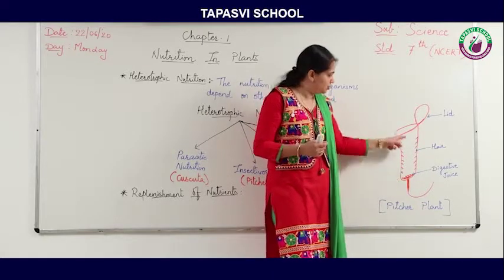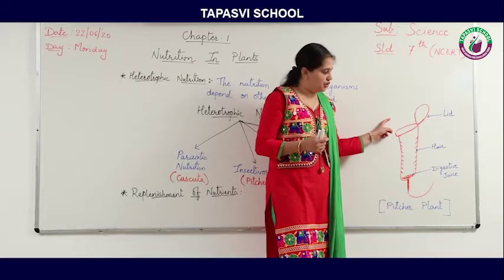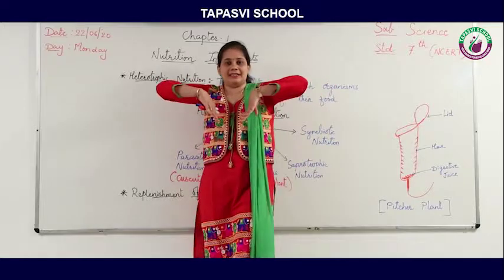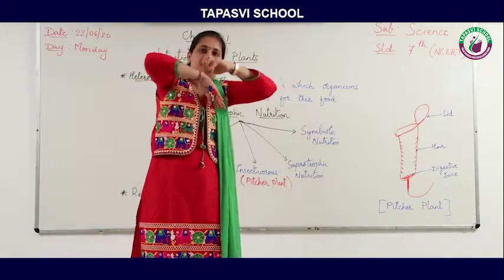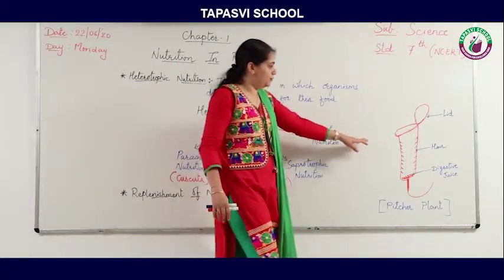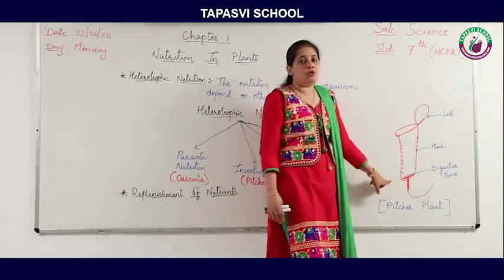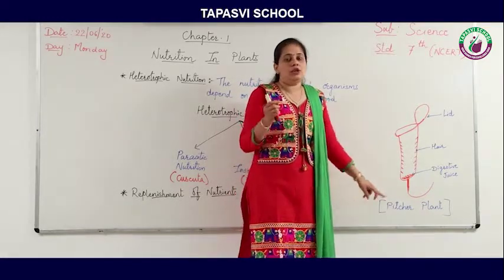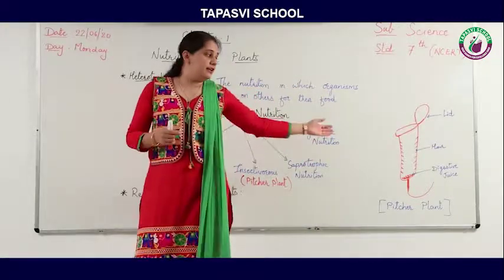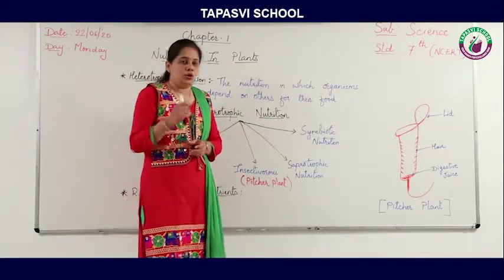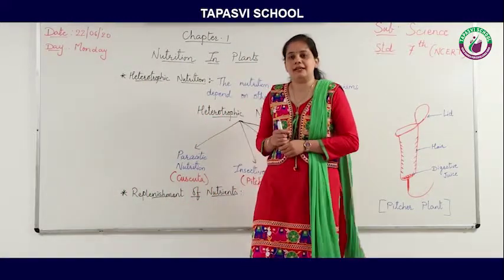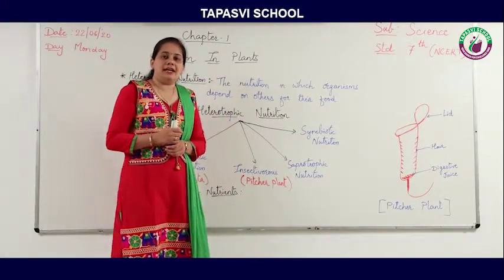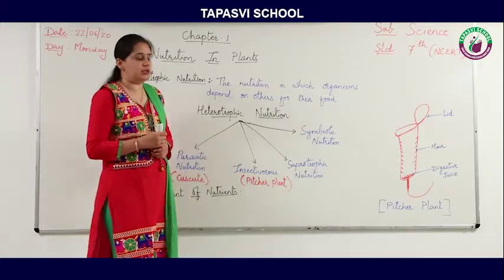If the insect tries to escape from the pitcher, there are small hair-like structures pointing downwards. So if the insect tries, it will slip and again fall into the digestive juice. The digestive juice will digest the insect, and then all the nutrients are taken by the pitcher plant. Once again, the pitcher plant is an insectivorous plant which eats insects to take nitrogen as the main nutrient.